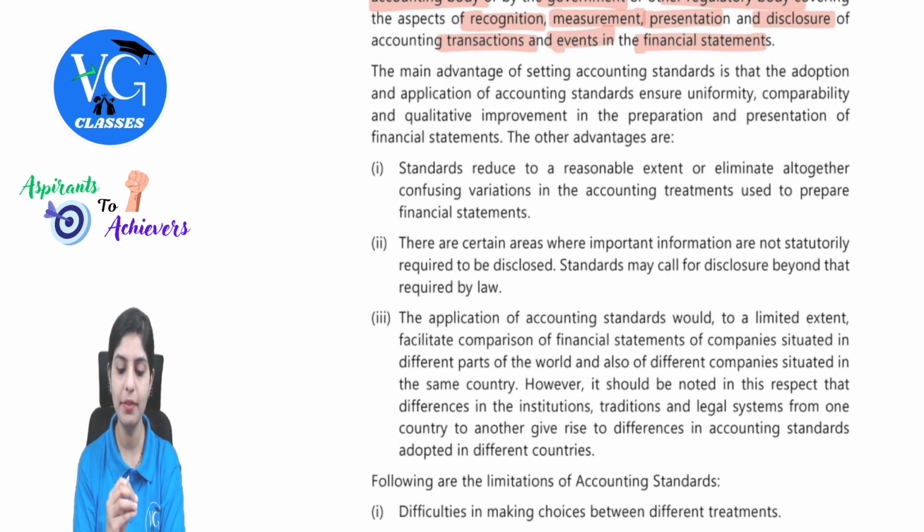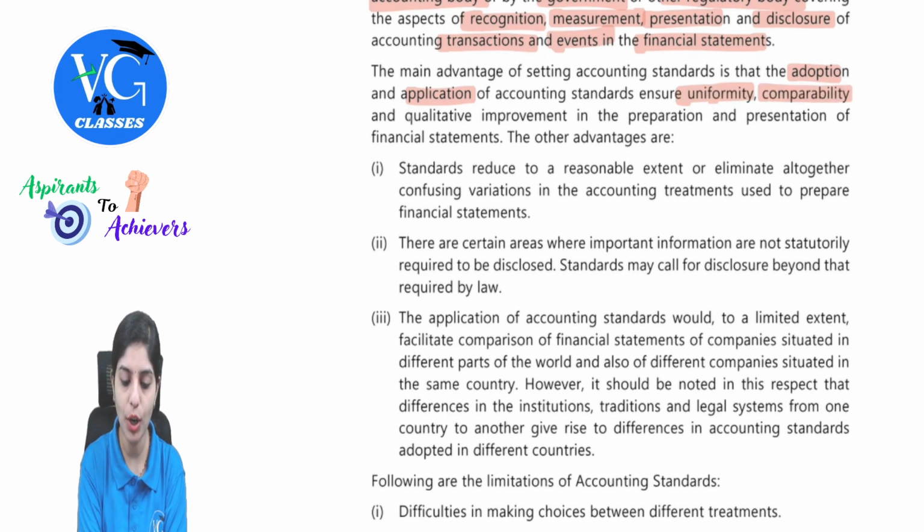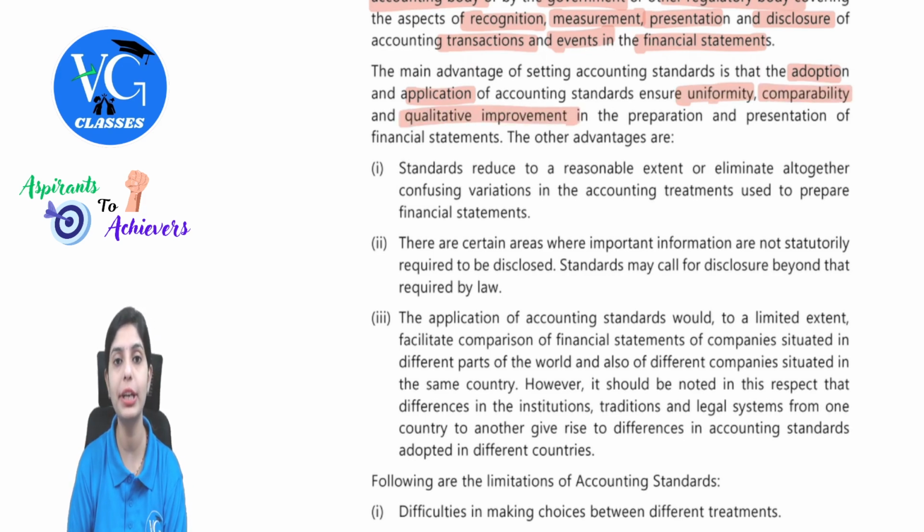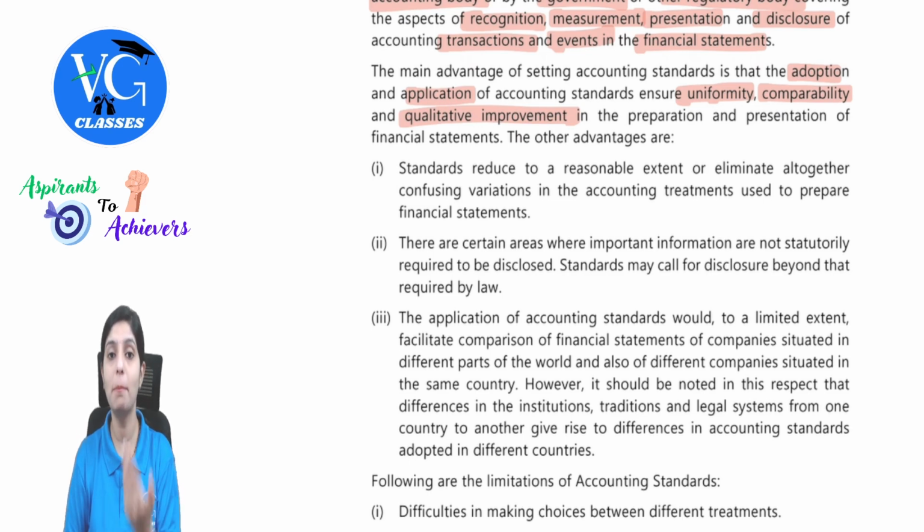Advantage. The main advantage of setting accounting standards is that the adoption and application ensure uniformity, comparability, and qualitative improvement in the preparation and presentation of financial statements. So this is the main advantage. That is how we begin.